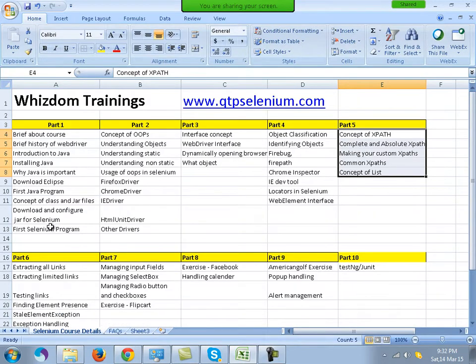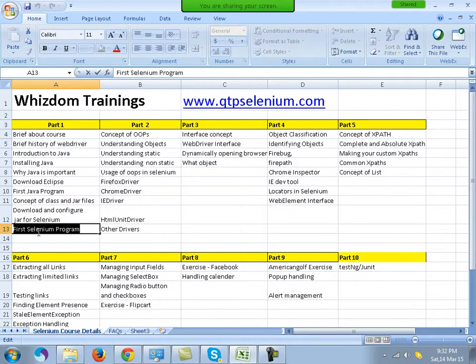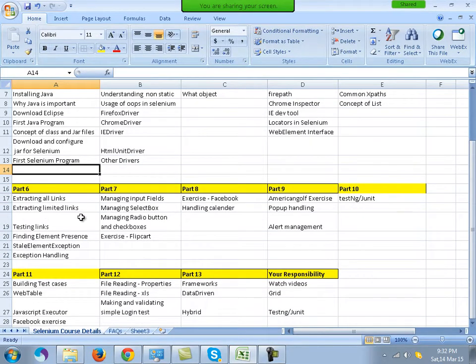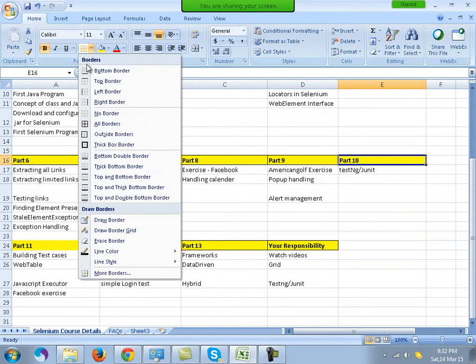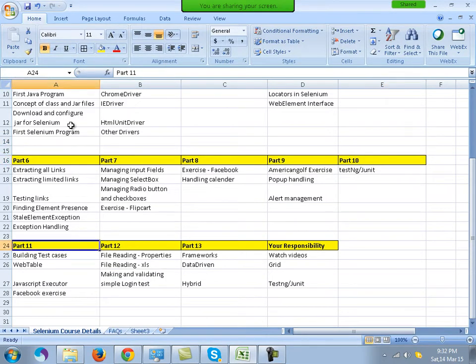We'll also start the first Selenium program on the first day only. We'll gradually go to various other topics and exercises, and then the major goal is to build the framework. The course will last around 6 to 7 weeks, out of which more than 3 weeks would be spent on part 13, which is about building frameworks.